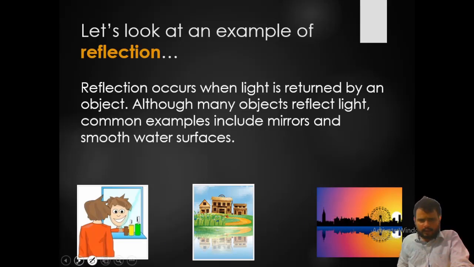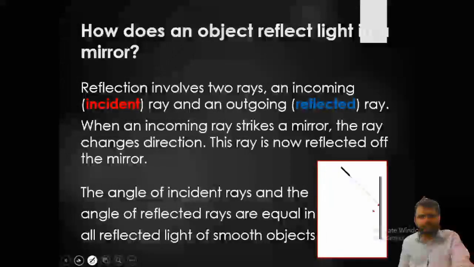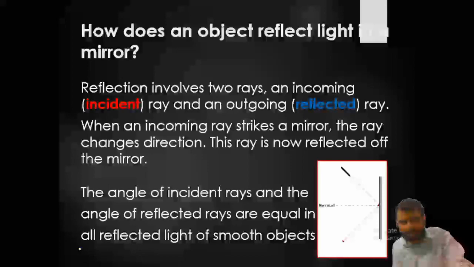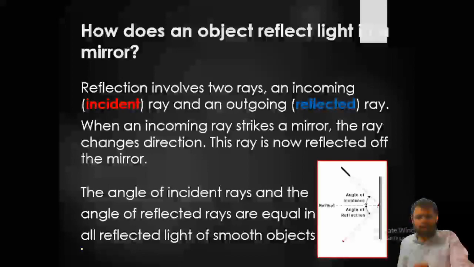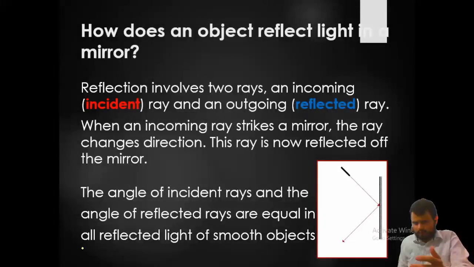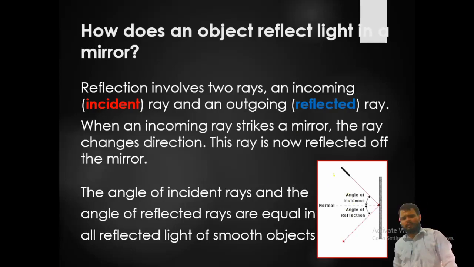Reflection occurs when light is returned by an object. Although many objects reflect light, common examples include mirrors and smooth water surfaces. How does reflection of light work in a mirror? Reflection involves two rays: an incoming ray, which is known as the incident ray, which I have taught you in this PPT, and an outgoing ray, that is nothing but the reflected ray. When an incoming ray strikes a mirror, the ray changes direction, and this ray is now reflected off the mirror.